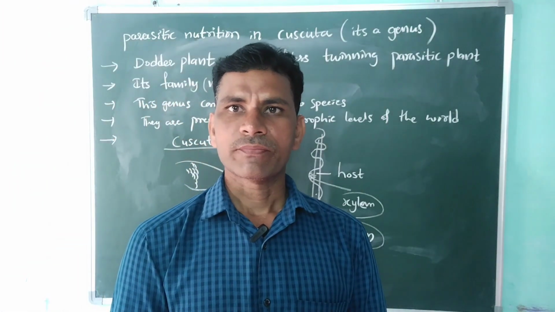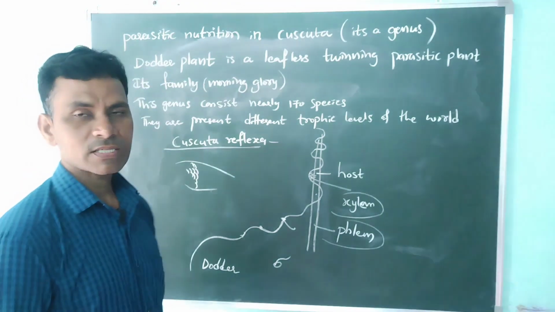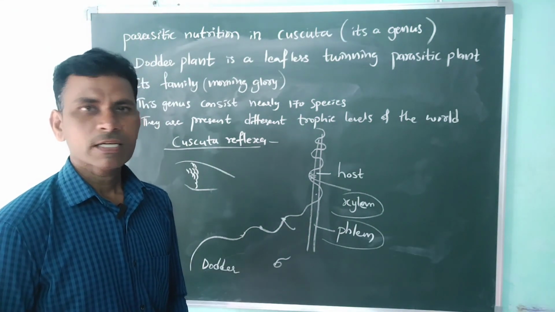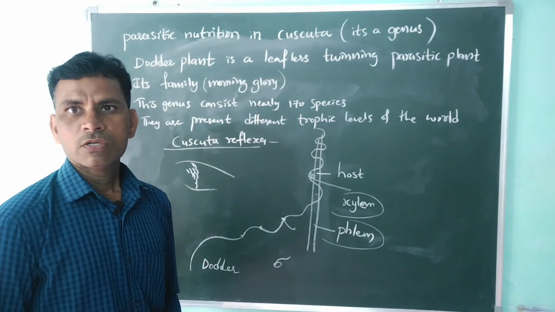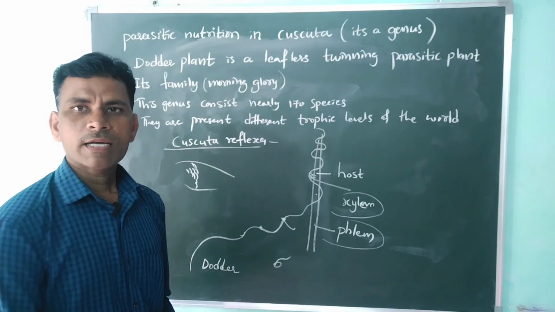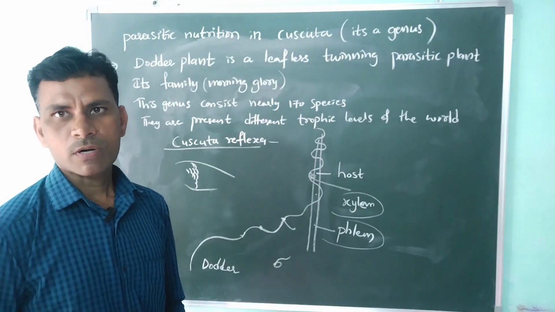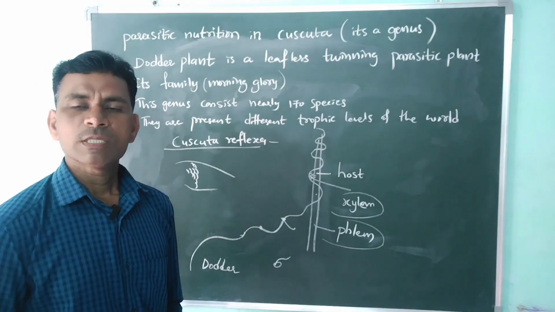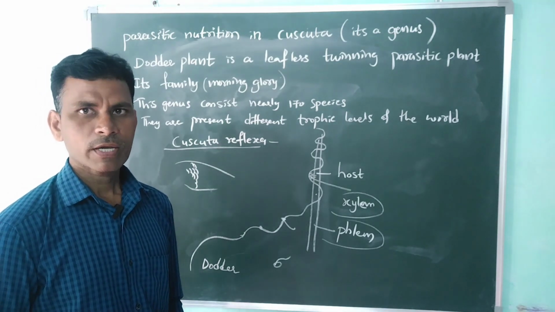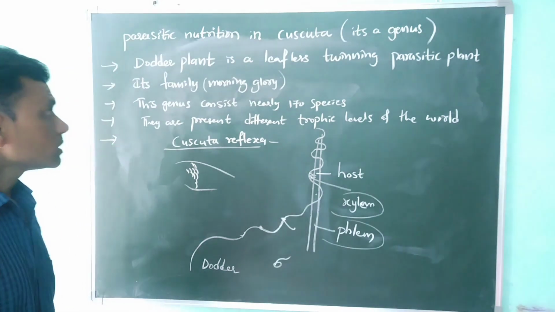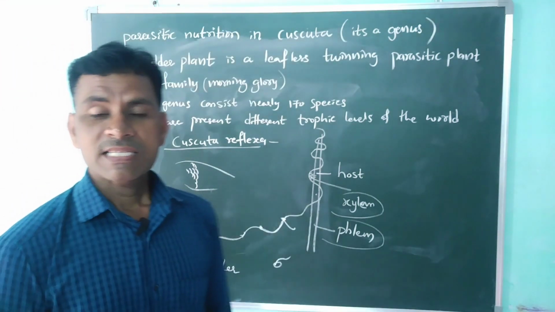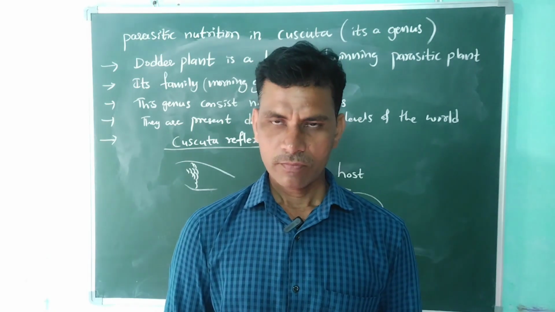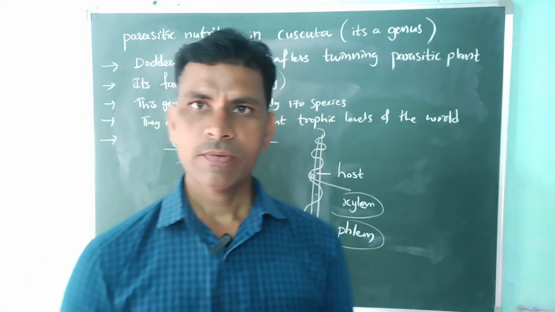This tender stem grows generally. When it reaches the host plant, it stops growing and carries out further processes, getting nutrition and reproduction. This process continues. Okay, so this is about parasitic nutrition in Cuscuta. I hope you understand parasitic nutrition in Cuscuta.